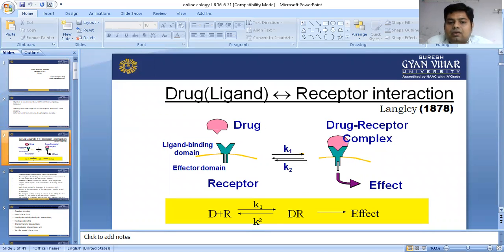Their binding and initiation of the reaction means the reaction moves towards the positive side, and after binding of the drug to the particular ligand binding domain, the receptor, it will form the drug receptor complex. If the drug is removed, then the domain separates out. But once the drug binds to the receptor, they will produce the effect.